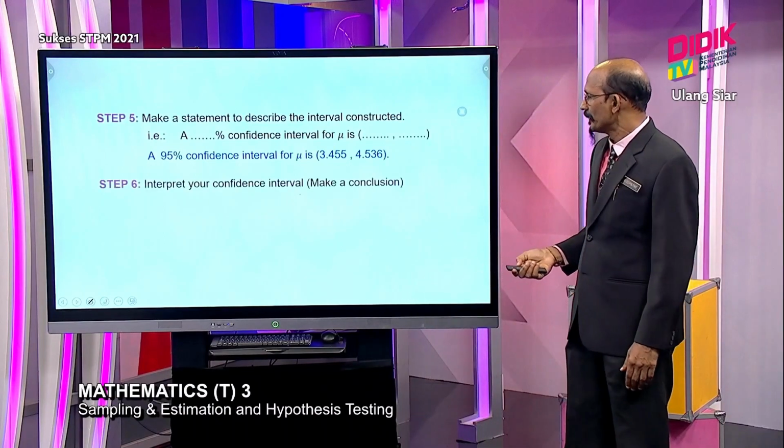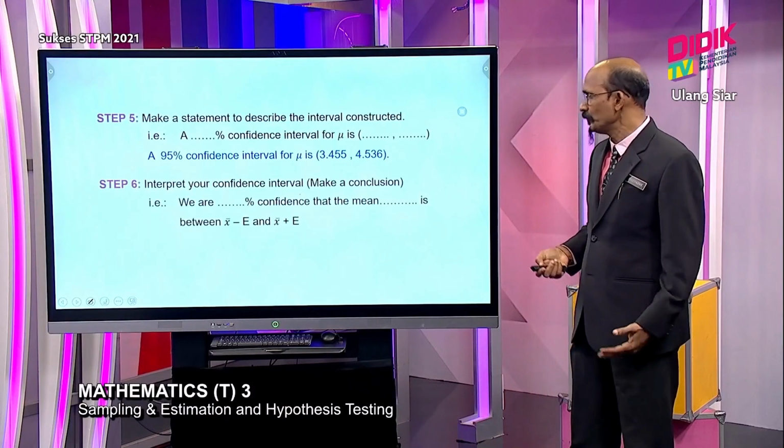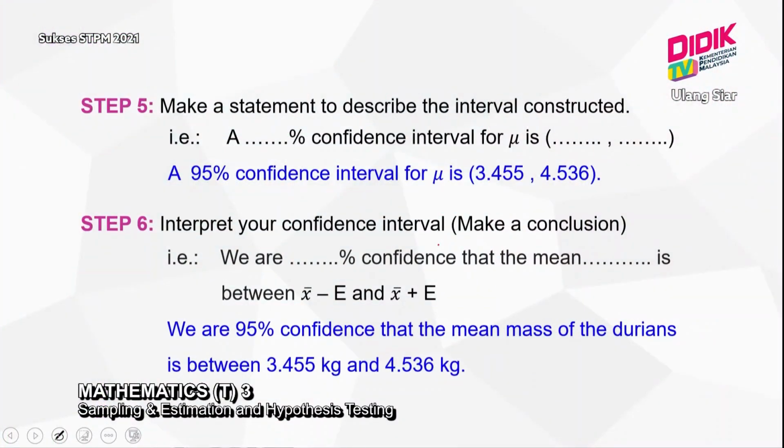And then interpret your interval. Interpret means we are making a conclusion. How to make your conclusion? The way of doing the conclusion I take from above. We are 95% confident that the mean mass of the durian, because you are dealing with mean, is between this one and this one. We open back this one from interval form into a direct statement. So the interpretation should follow this pattern. Always follow this pattern.